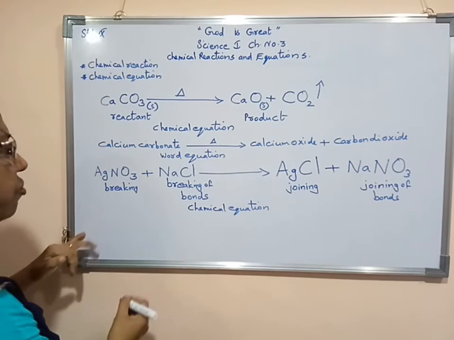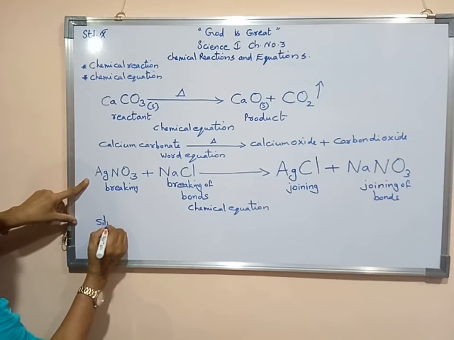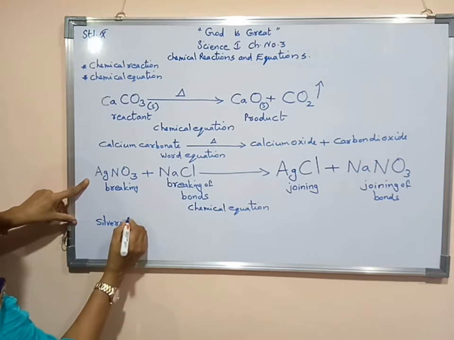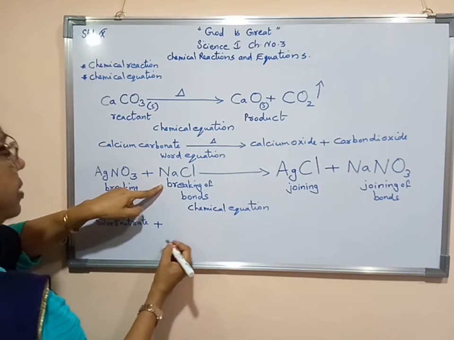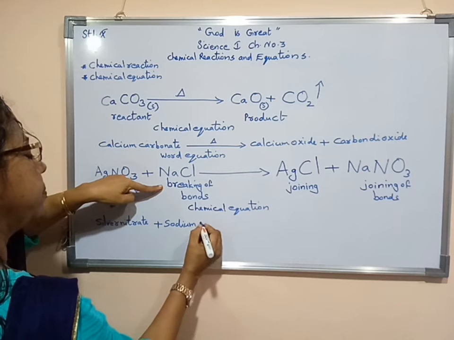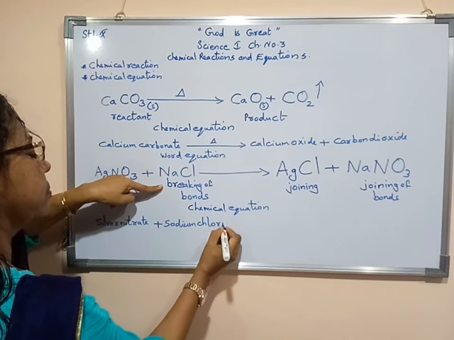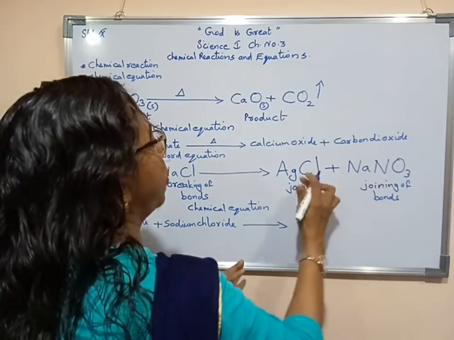Now we will write the word equation, that is silver nitrate. In word form we have to write. Silver nitrate reacts with sodium chloride, we will get two products.